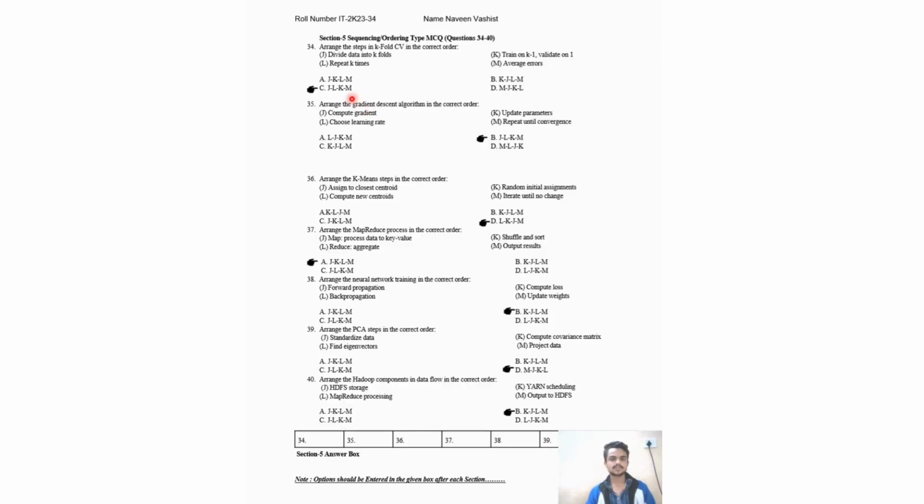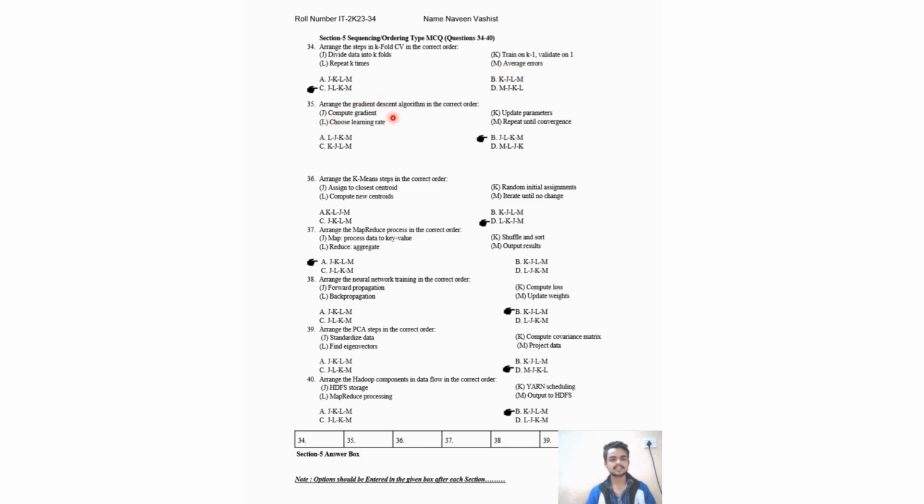So now section 5, ordering type. Arrange these steps in k-fold CV in the correct order. Divide data into k folds, train on k minus 1, validate on 1, repeat k times, average error. So the answer will be JLKM. Divide data into k folds, then repeat it k times, then train on k minus 1, validate on 1, and average errors.